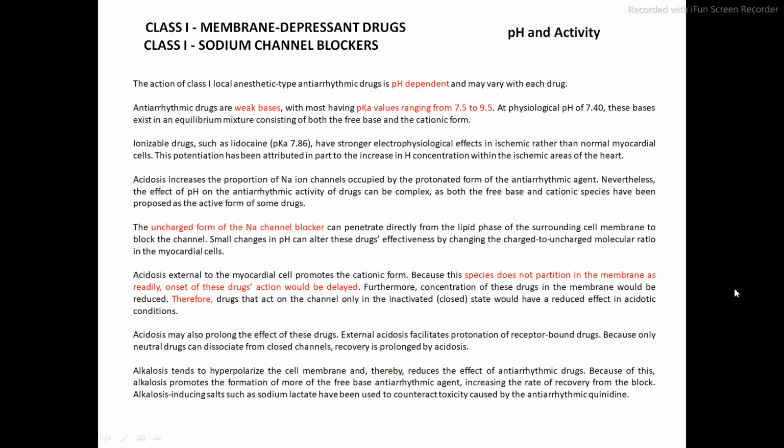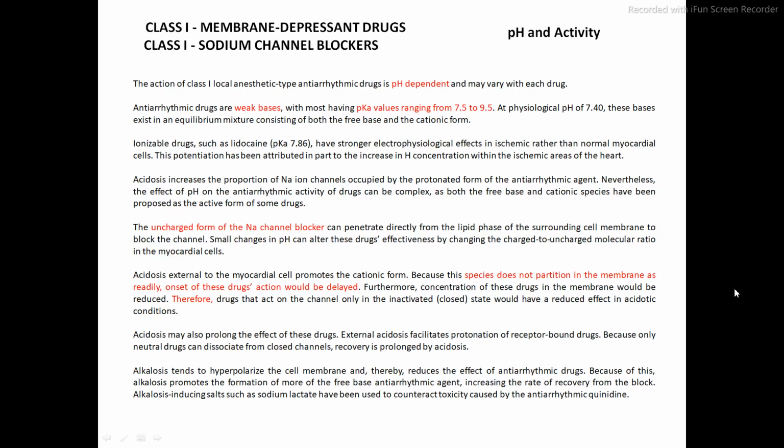Okay. The effect of pH on the antiarrhythmic activity of a drug can be complex, as both the free base and cationic species have been proposed as the active form of some drugs. The unchanged form of the sodium channel blocker can penetrate directly from the lipid phase. Okay, so the uncharged form means what? जो drug ionizable नहीं है.